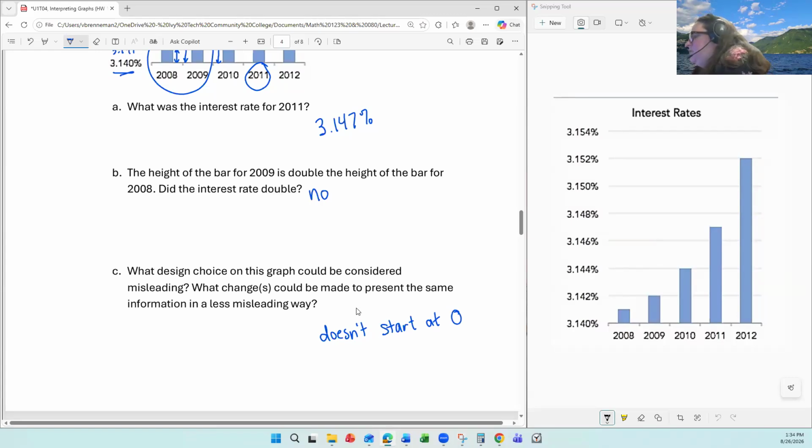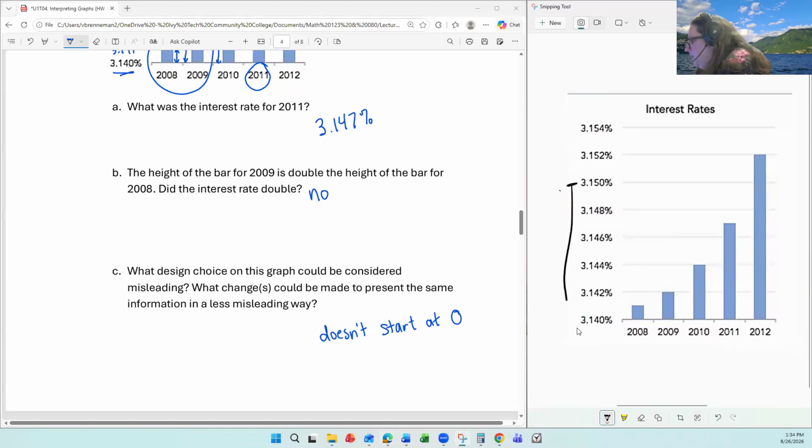Now, it could be valid to zoom in on the top of those bars. If we went all the way down to zero, this would be a very long way because we've gone from 3.14 to 3.154. So if we went this distance again, it would get us down to 3.143. We would have to do that 313 times to get down to zero.